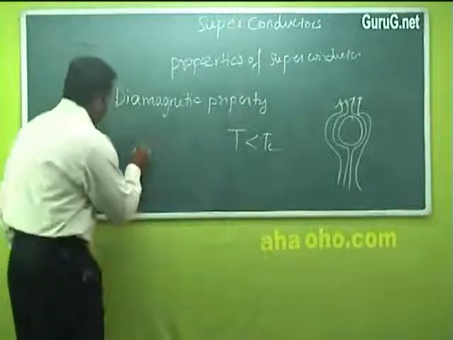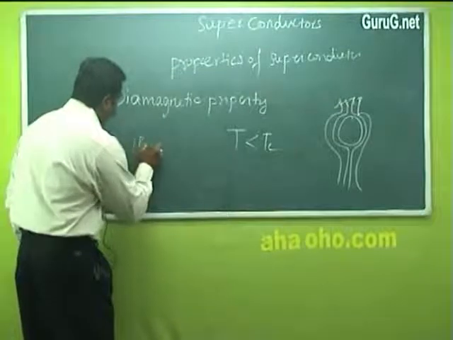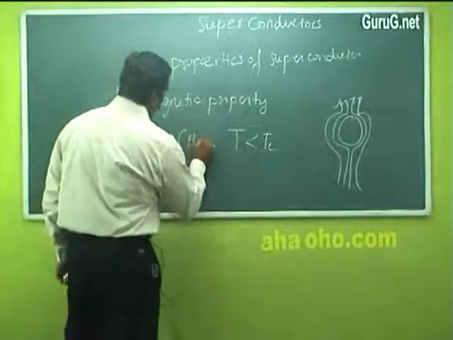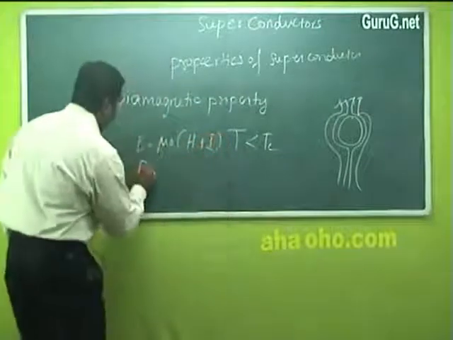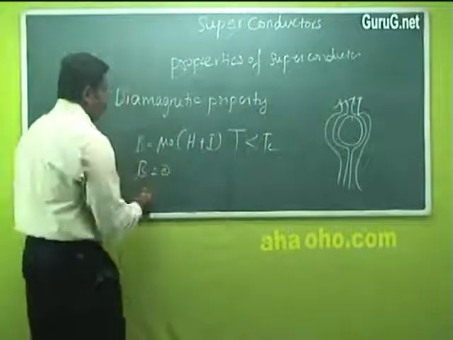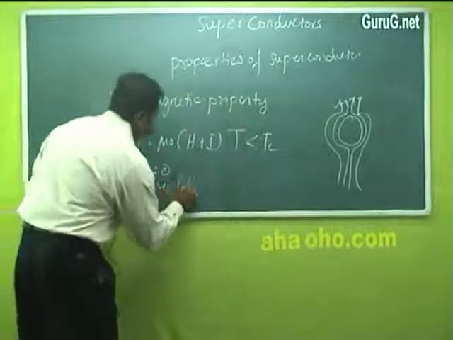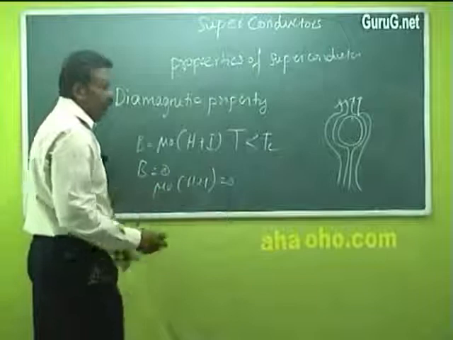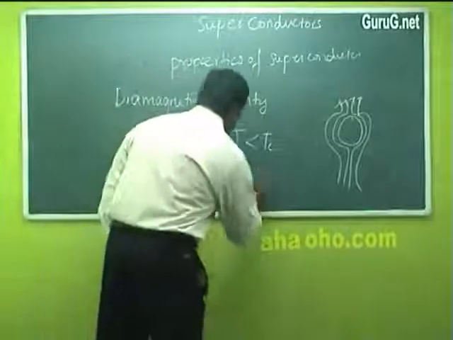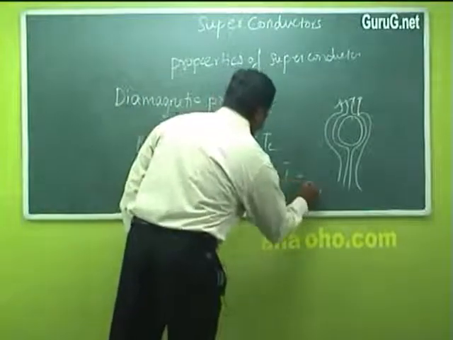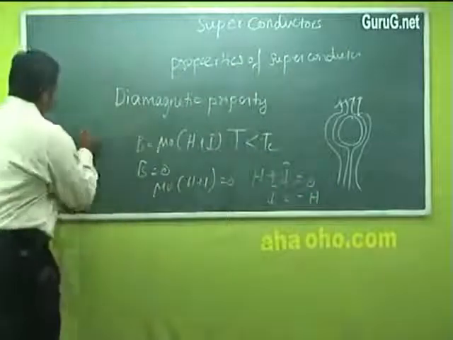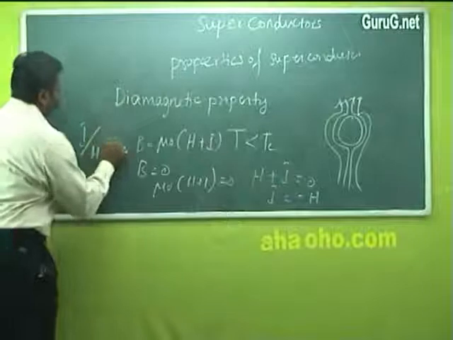For example, B is equal to mu naught into H plus I. When the magnetic field B is equal to 0, mu naught into H plus I is equal to 0. Mu naught cannot be 0, therefore H plus I is equal to 0, or I is equal to minus H, or I by H is equal to minus 1.